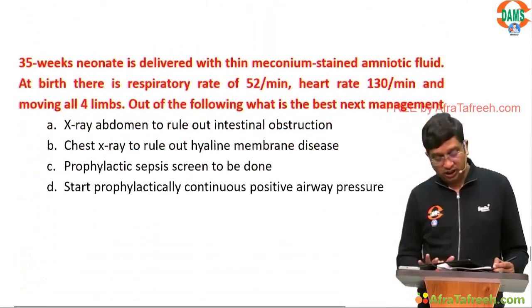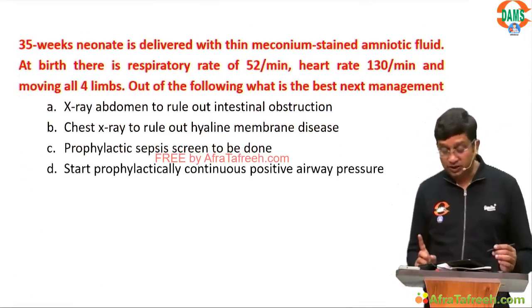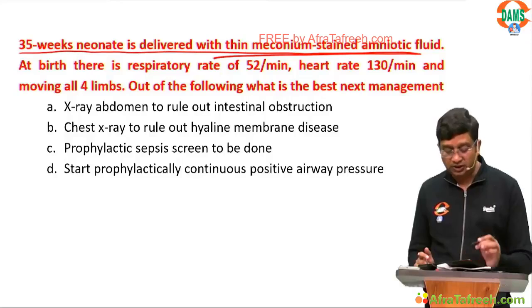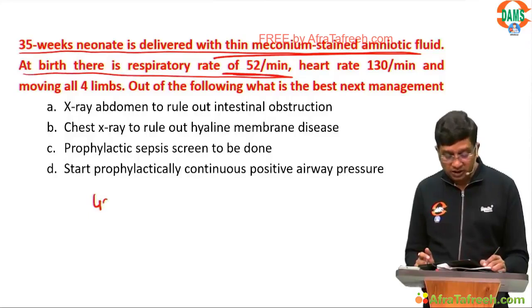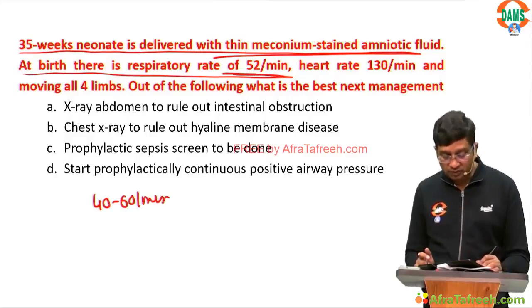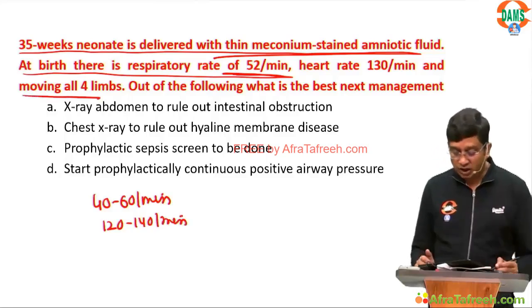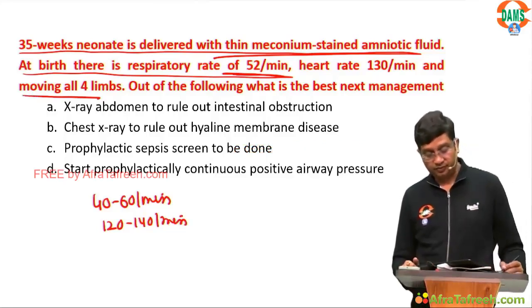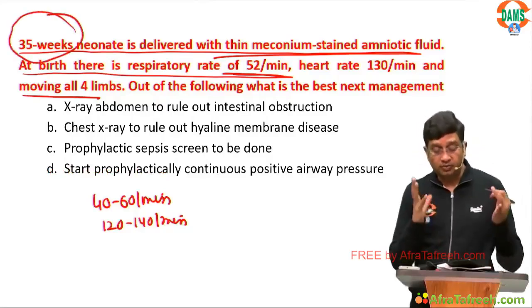And your last question, give me the answer to this. While replying this, please be very careful. 35 weeks neonate is delivered with thin meconium stained amniotic fluid. At birth, respiratory rate of 52, normal respiratory rate in a newborn 40 to 60 per minute, normal heart rate 120 to 140 per minute, and moving all four limbs. Out of the following, which is the best next management? It is given 35 weeks, no respiratory distress, no problem in heart rate.